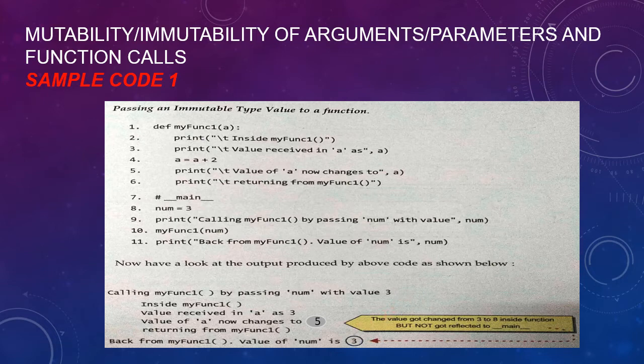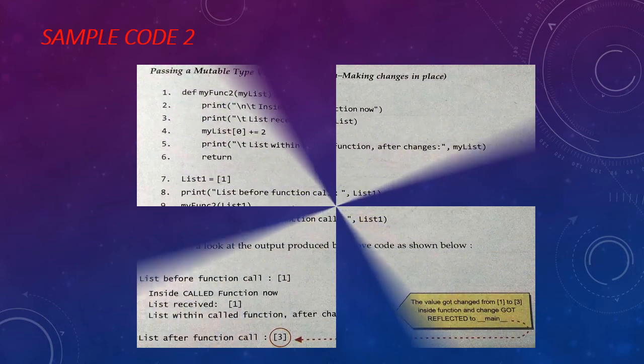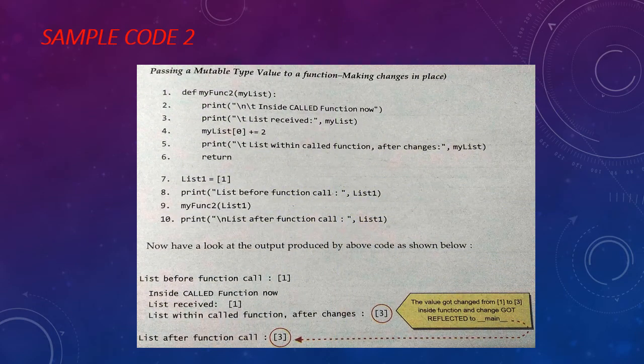I am taking another example. Next example, you can see passing a mutable type value to a function, making changes in place. So here I am taking one list, list 1, having a single element 1. When I print this list 1, it prints 1 only.